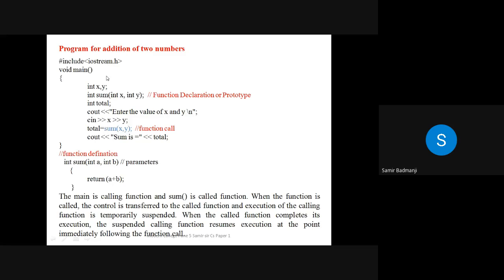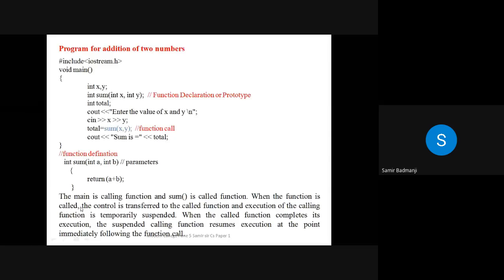So when this program is executing, say step by step, when it reaches this point, it will not go to the next line, cout. After sum, it will go here. The values of a, x and y will be passed to a and b. Return type will be there here. That value will be returned to total, and then we'll just print sum is total.